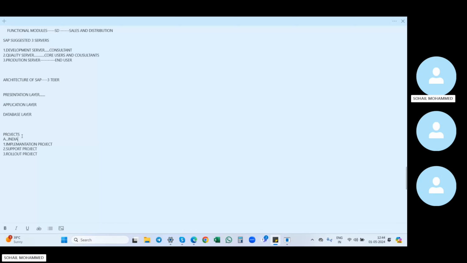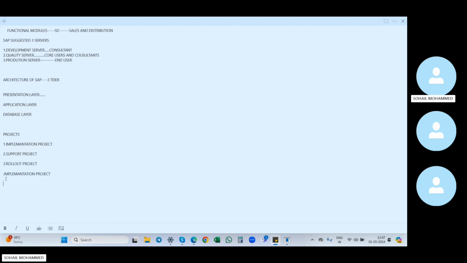Now we'll see what we do in the implementation project. First we'll discuss the implementation project. As a consultant, we will be placed in either an implementation project, support project, rollout project, or upgrade project.